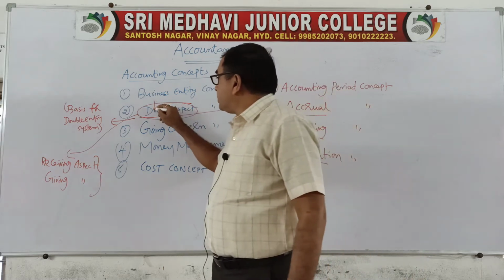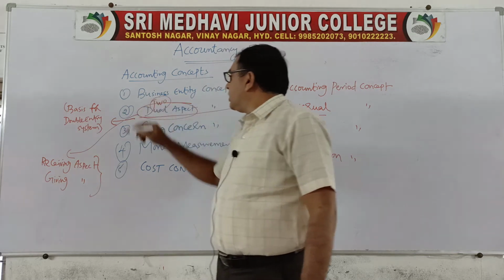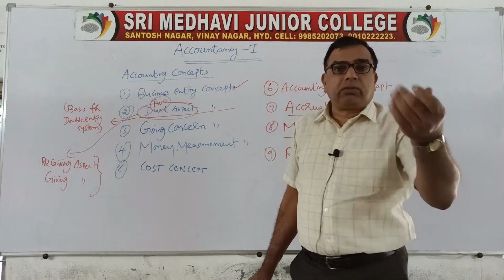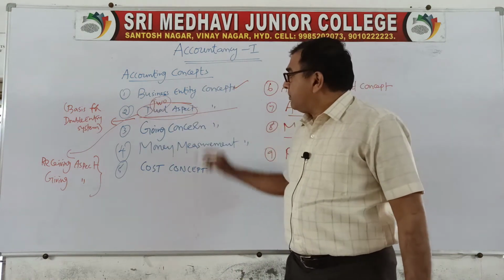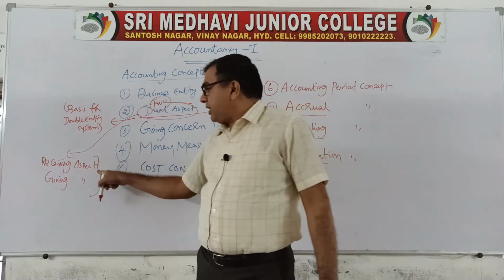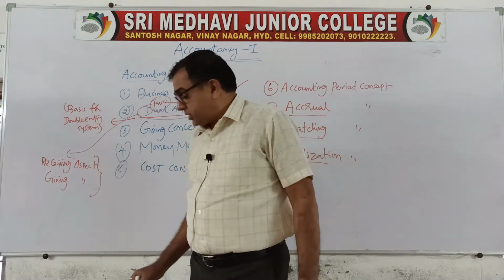Dual means two. Dual role means double role. So there will be two aspects: one is the receiving aspect, the other is the giving aspect.